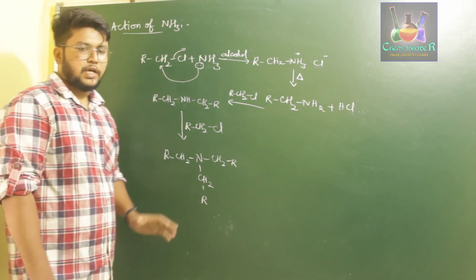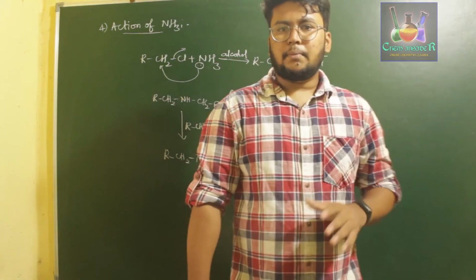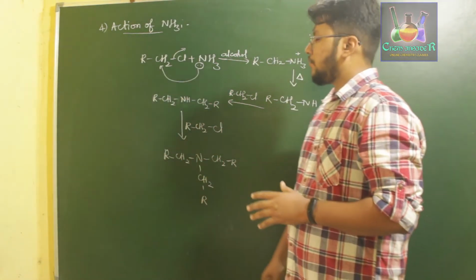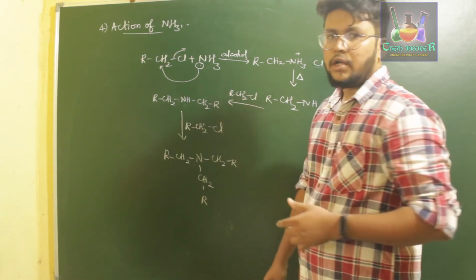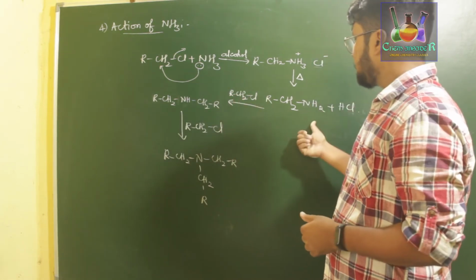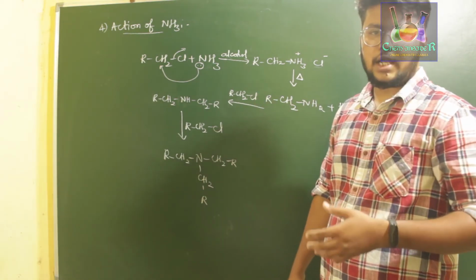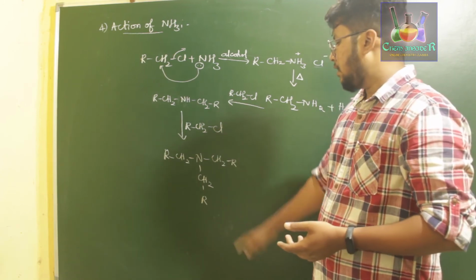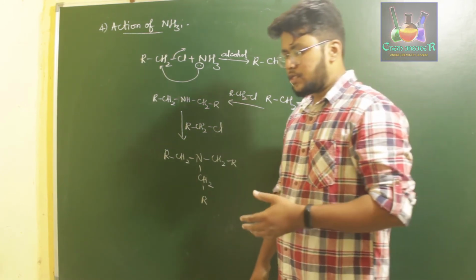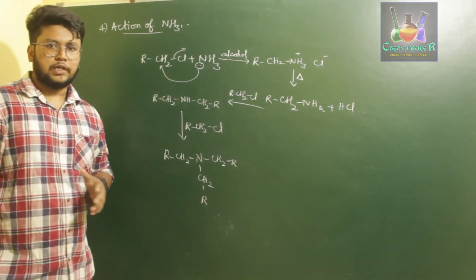Ammonia, when treated with haloalkane in presence of alcohol, it replaces hydrogen of itself with alkyl groups such as RCH2 and forms primary amine, which on further treating with excess amount of alkyl halide or haloalkane forms a complete secondary amine and later a tertiary amine. So this is about the action of ammonia on haloalkane.